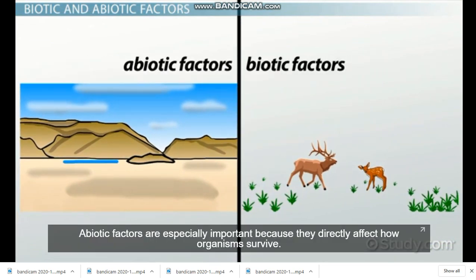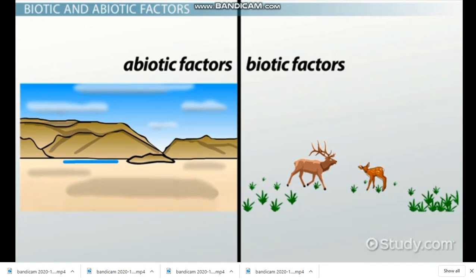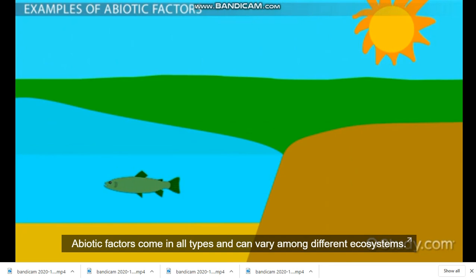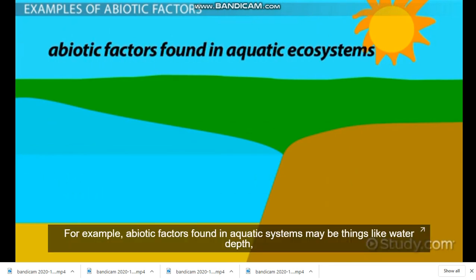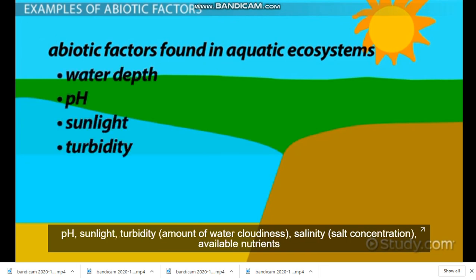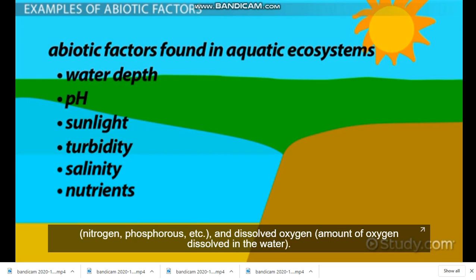Abiotic factors are especially important because they directly affect how organisms survive. Abiotic factors come in all types and can vary among different ecosystems. For example, abiotic factors found in aquatic systems may be things like water depth, pH, sunlight, turbidity (amount of water cloudiness), salinity (salt concentration), available nutrients (nitrogen, phosphorus, etc.), and dissolved oxygen (amount of oxygen dissolved in the water).